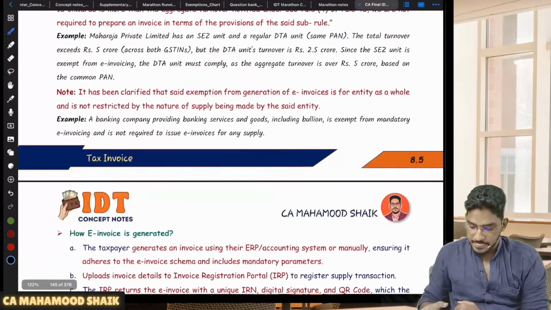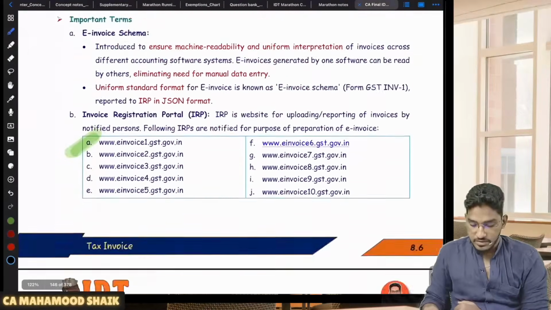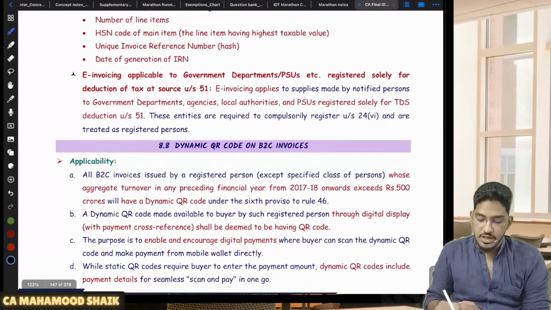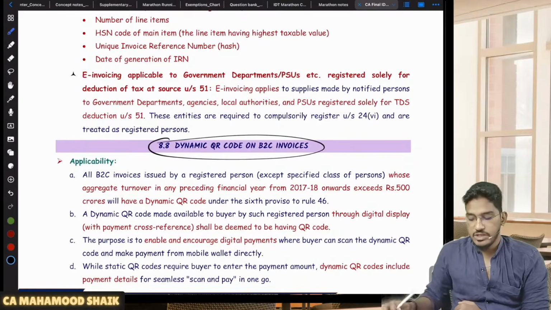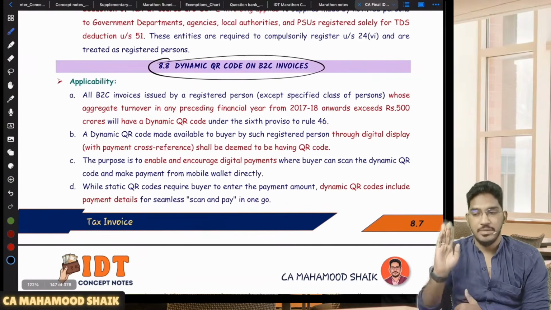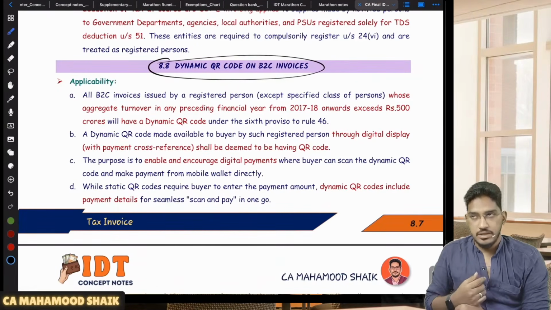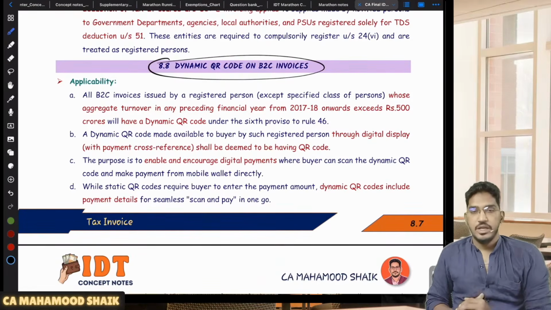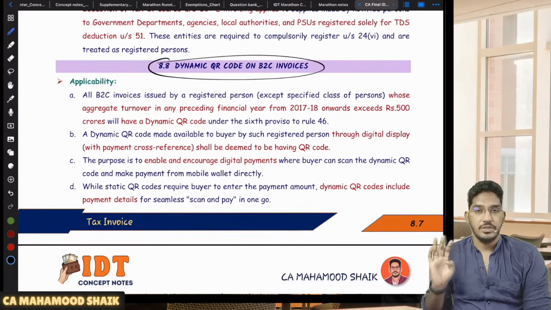Understood? Then yeah, that's it. So these are the important points regarding e-invoicing. Then we have dynamic QR code. There is one more concept called dynamic QR code, nothing but a payment related QR code. The department under the GST Act has notified certain suppliers. Those are very big suppliers. Whenever they are making B2C supplies, they have to make the facility of dynamic QR code available.